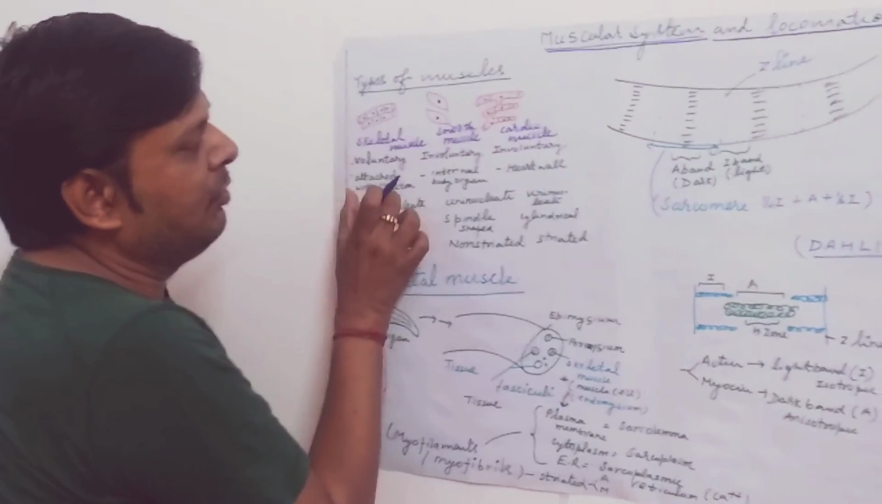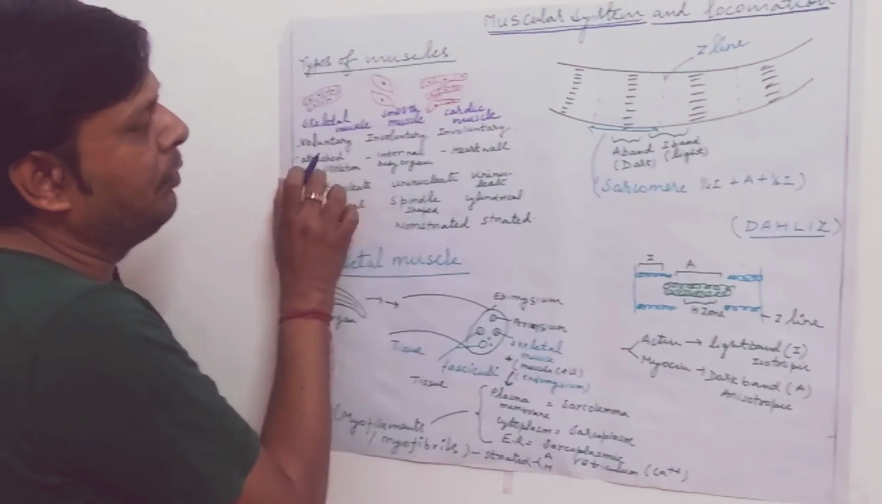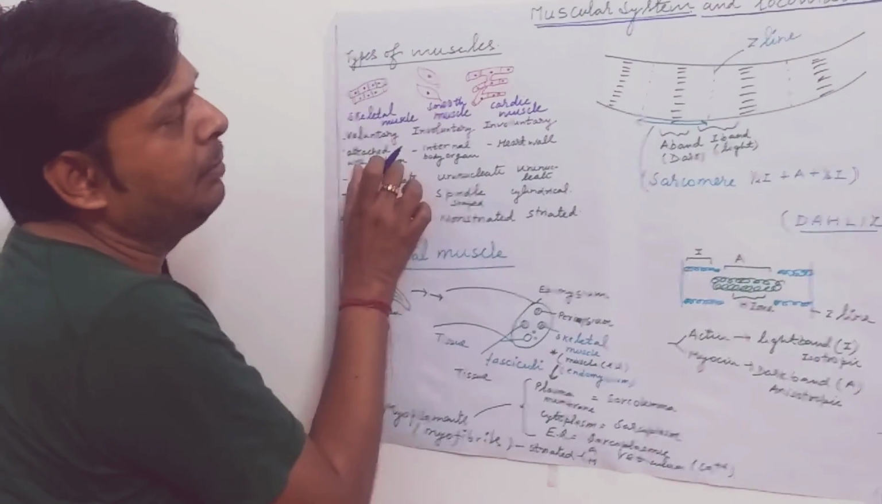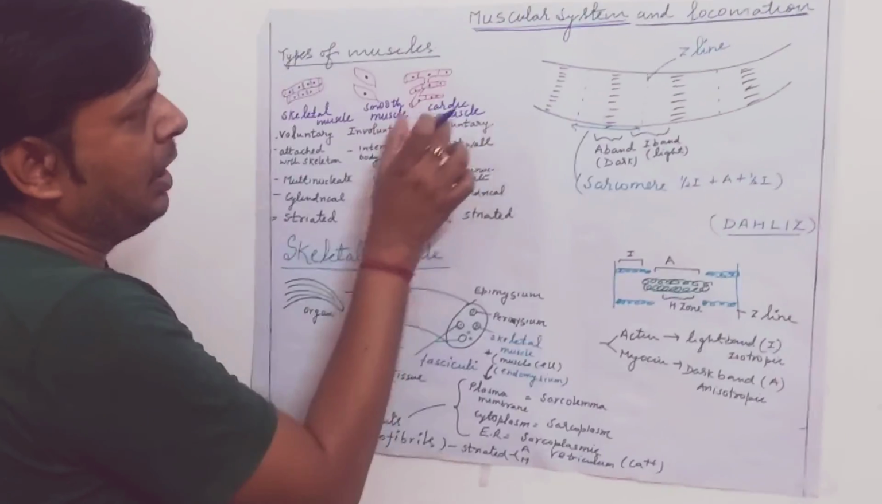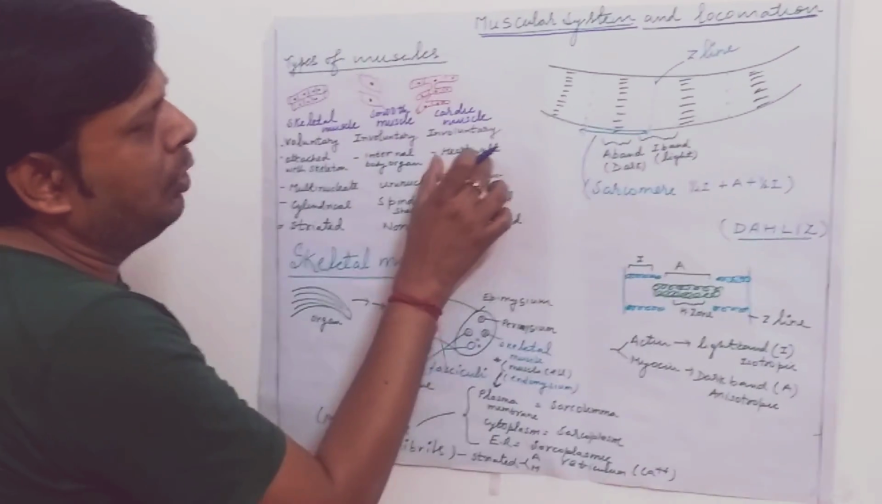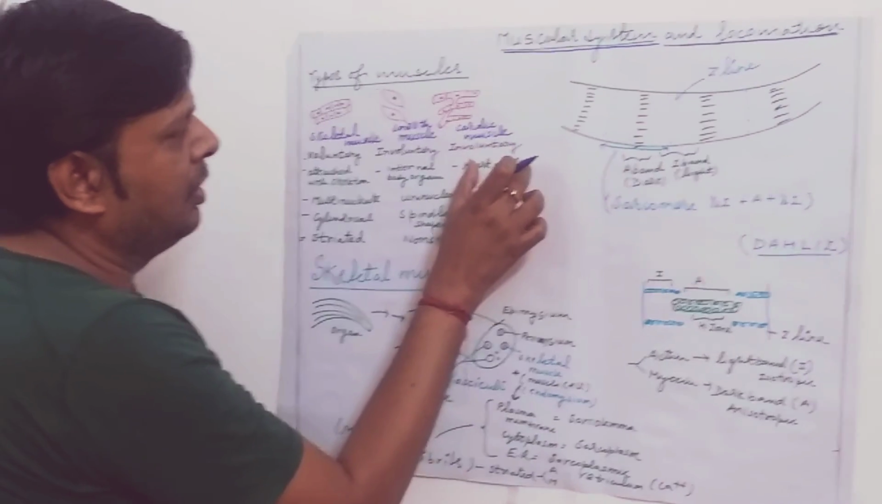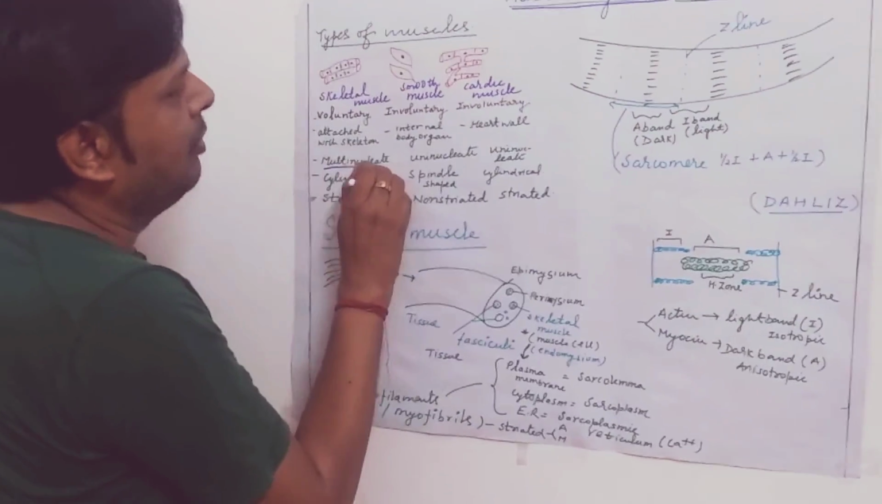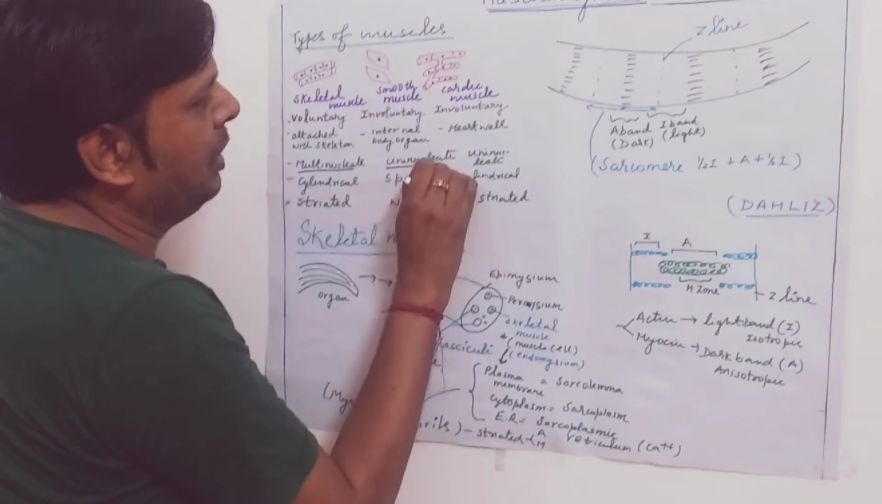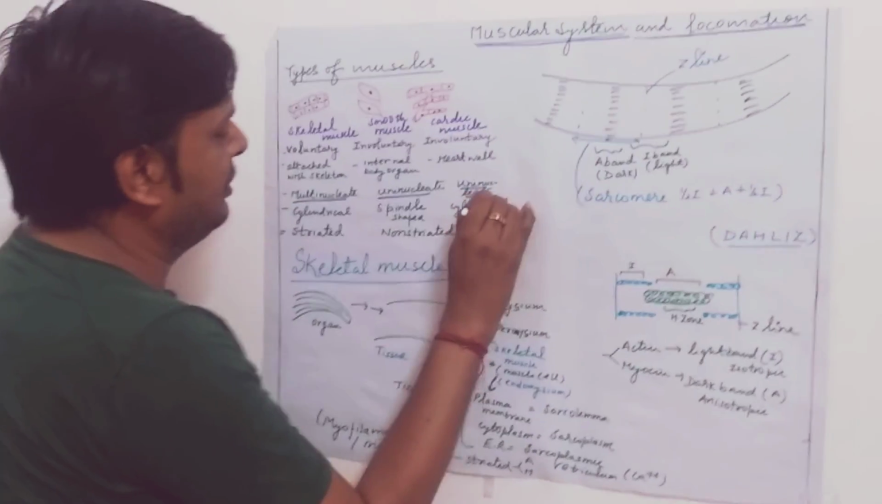Skeletal muscle is attached with our skeleton, different parts of our bone, jaws, forelimb, hind limb. Smooth muscles are present in internal body organs, and cardiac muscles are located on the wall of the heart, auricle and ventricle. And very clear, skeletal muscles are multinucleate, while the other two muscles, smooth and cardiac muscles, are uninucleate.